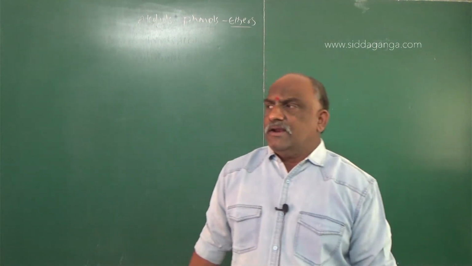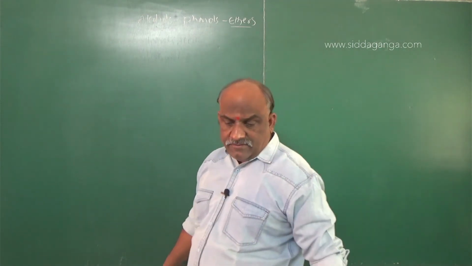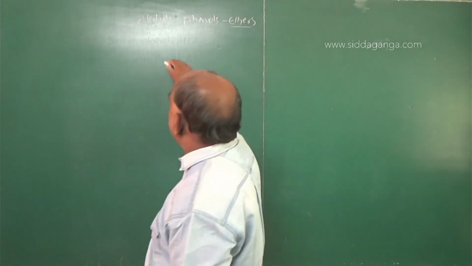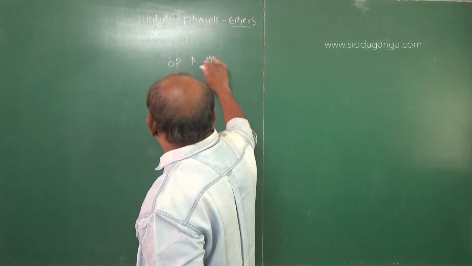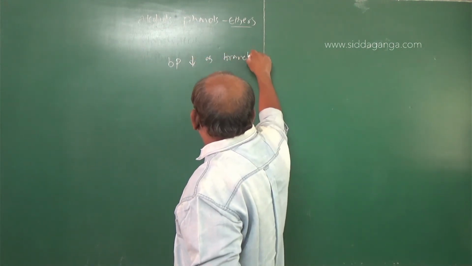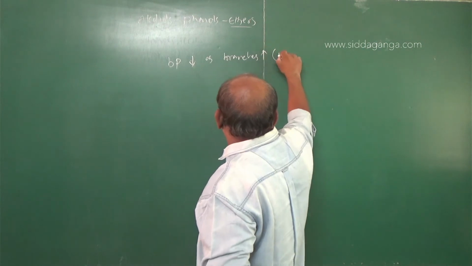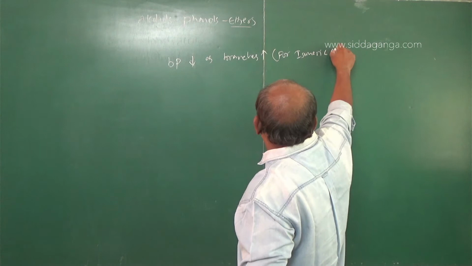Underline this point in your notes on physical properties. Boiling point decreases as branches increase. This is for isomeric alcohols.